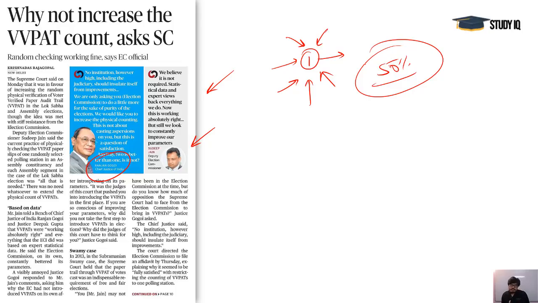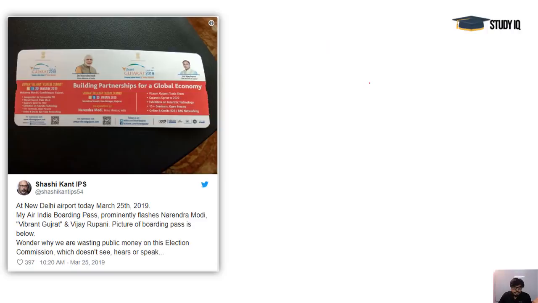At first instance, you were not ready to implement the VVPAT machines, and you were only going on with EVMs. And when we said that VVPATs are necessary, then it was made possible by us, and now you are resistant to these particular verifications. So why are you doing that, and what is the reason that we should not check these machines?